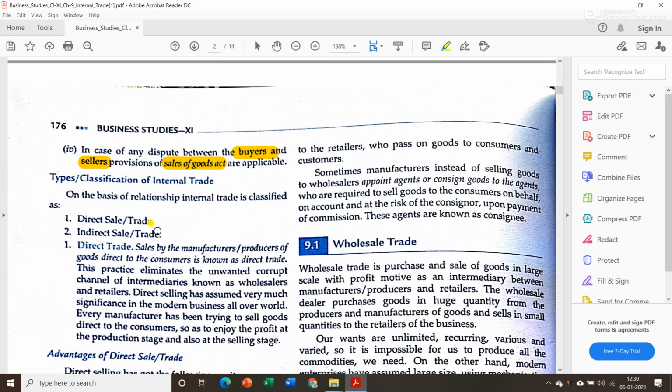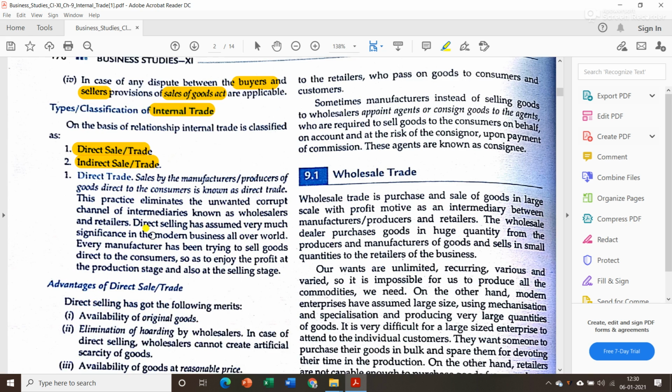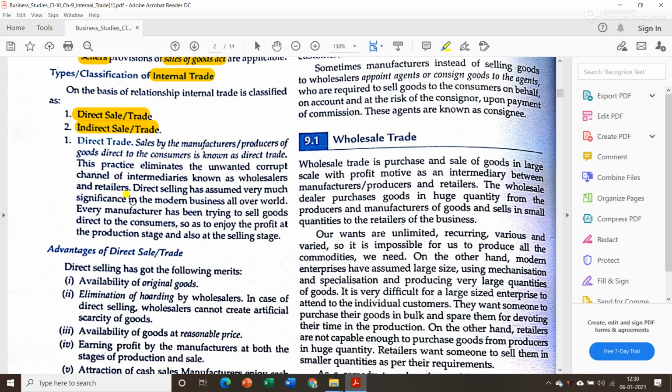Now let us see what are the different types or classification of internal trade. The first one is direct sale or trade, and the second one is indirect sale or trade. Now let us see first what is meant by direct trade.